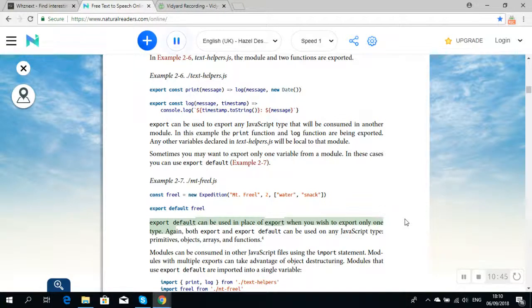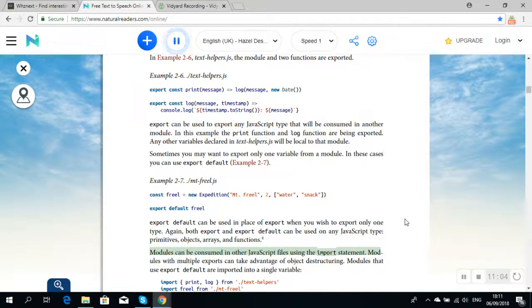Export default can be used in place of export when you wish to export only one type. Both export and export default can be used on any JavaScript type: primitives, objects, arrays, and functions.